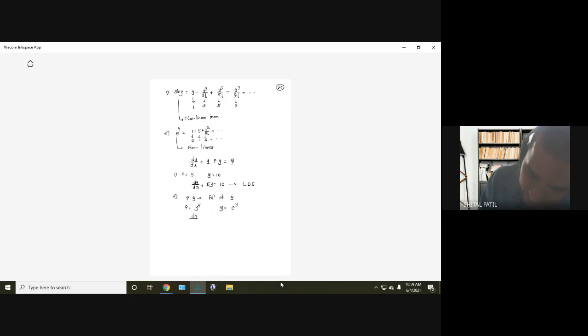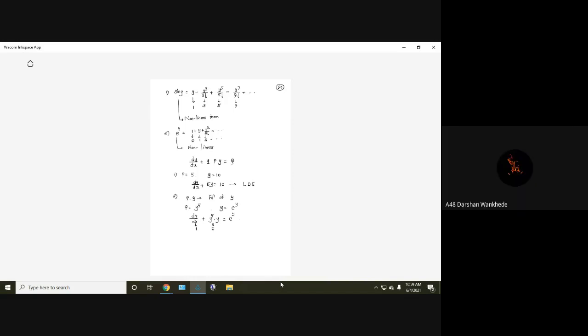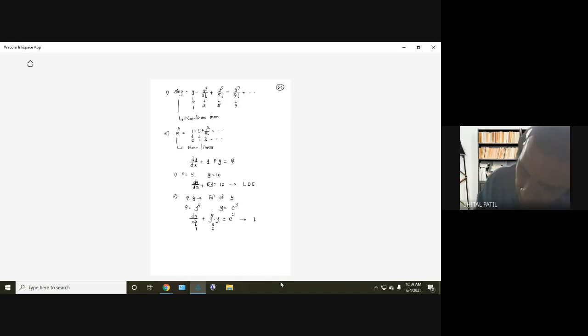Now see, the differential equation will be like this: dy by dx plus p y, where p is y raised to 5 into y, so y raised to 6 in fact, equals q, that is e raised to y. Now what is the degree of the first term? 1. What is the degree of the second term? 6. So is it linear? No, non-linear. So if p and q are functions of y, this is not allowed. If p and q are constants, then we don't have any problem.